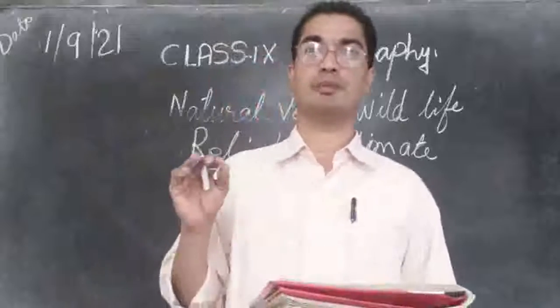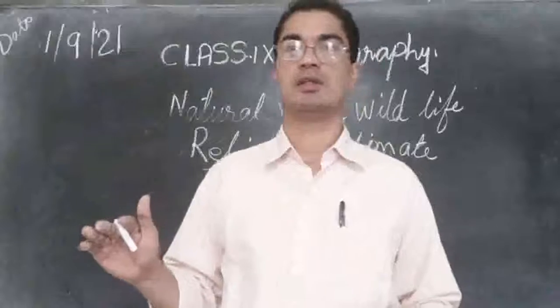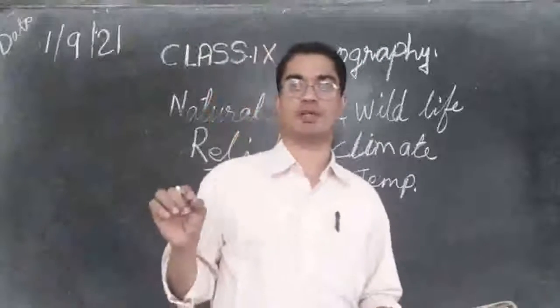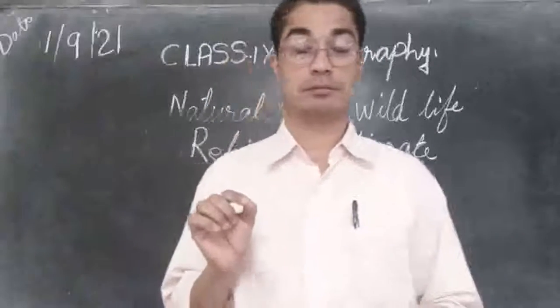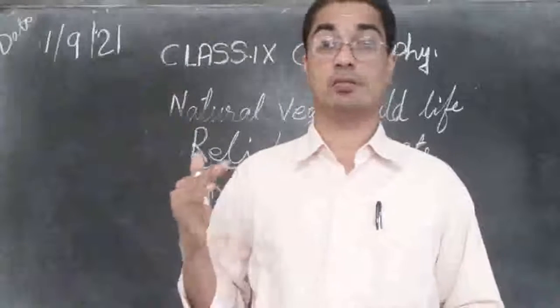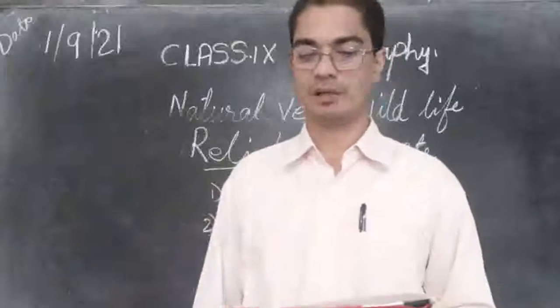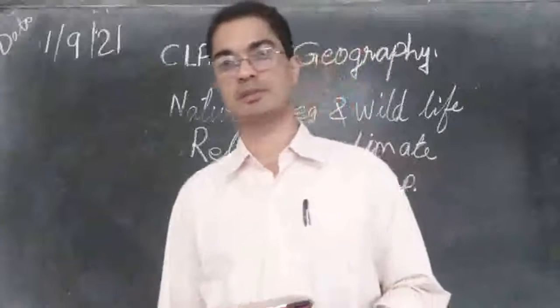And in the alpine area, that is very high altitude, in the mountain tops, the annual temperature will be below 7 degrees Celsius. And in winter, in January, it will be below minus degrees. And as a result, what happens?